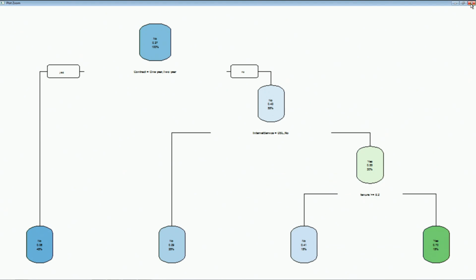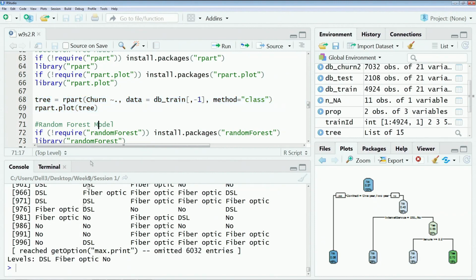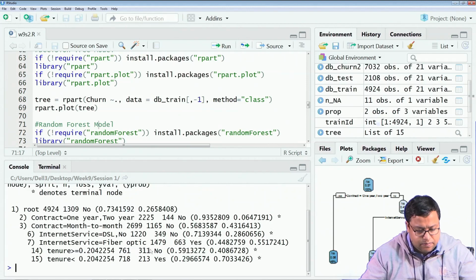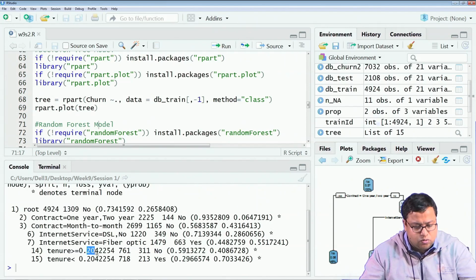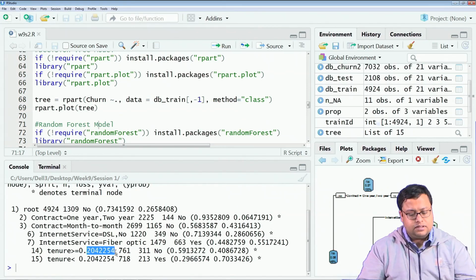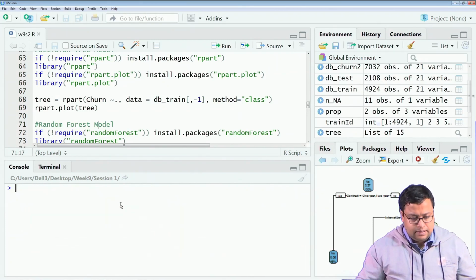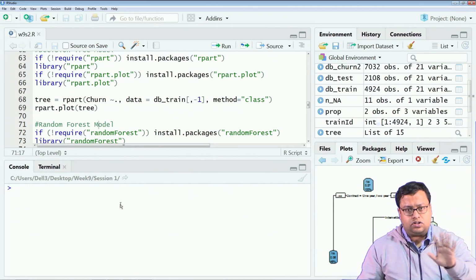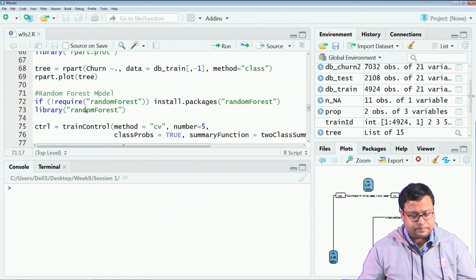I cannot see it properly. Instead of plotting, you can write down the tree, and this will give you the exact rules. So, 0.204, that is the limit. So, you will get the exact rules here. Now, this is only creating the tree, that is all, we are not predicting yet.